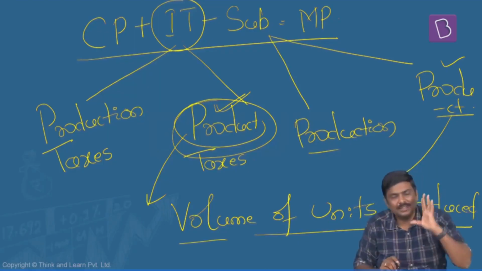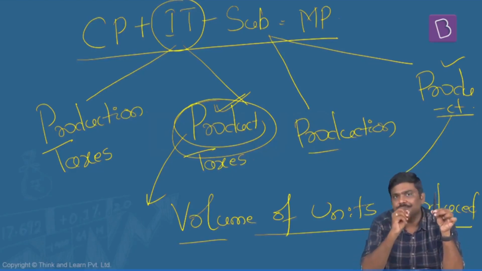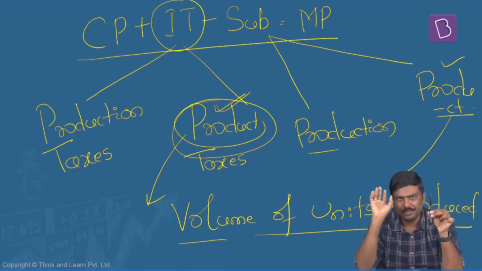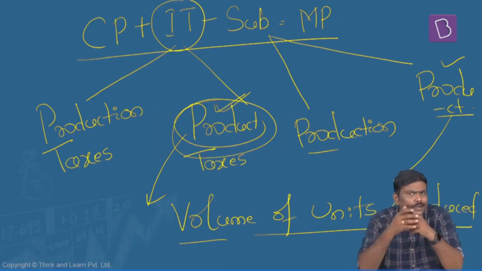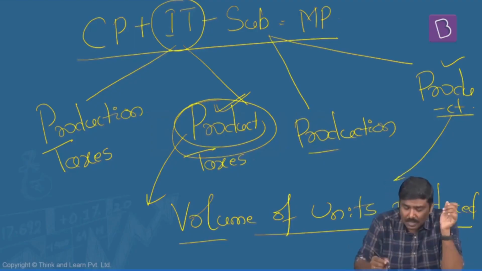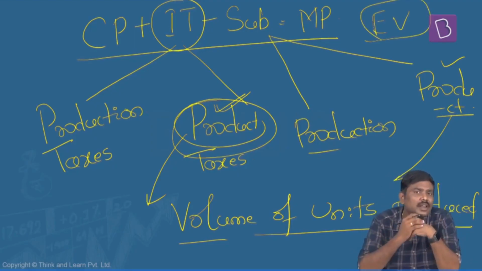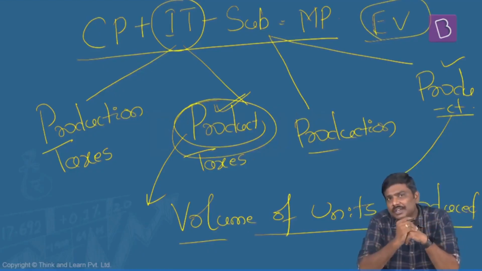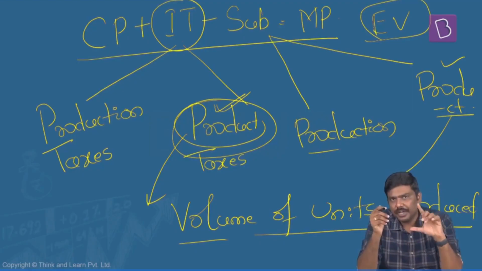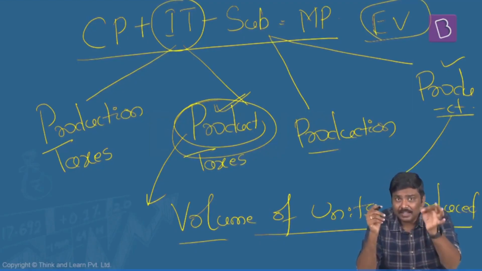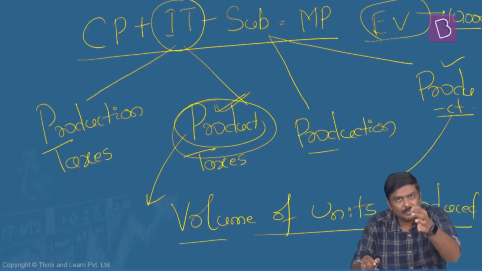Let me give a very simple example. Imagine I'm manufacturing this particular pen using environment-friendly plastic, that is a biodegradable plastic. Obviously, Government of India would want to promote it. Or else, let me take another example. Electric vehicles. Government of India is pushing the production of these particular electric vehicles. Now, imagine Government of India says, if you manufacture one electric scooter, I will give you a subsidy of 10,000 rupees. It is telling the manufacturer.